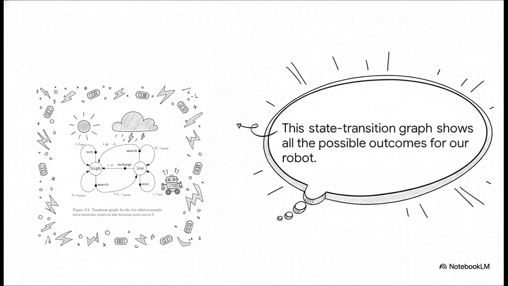Okay, let's take a second and really break down what we're looking at here. This diagram is literally a map of our robot's universe. The circles are its 2 states. Its battery can be high or low. The arrows are the actions it can take.